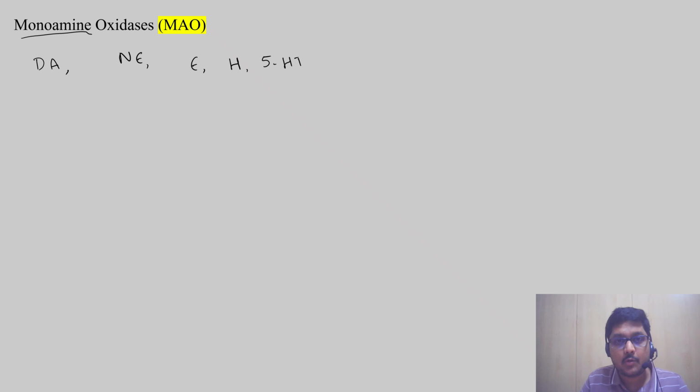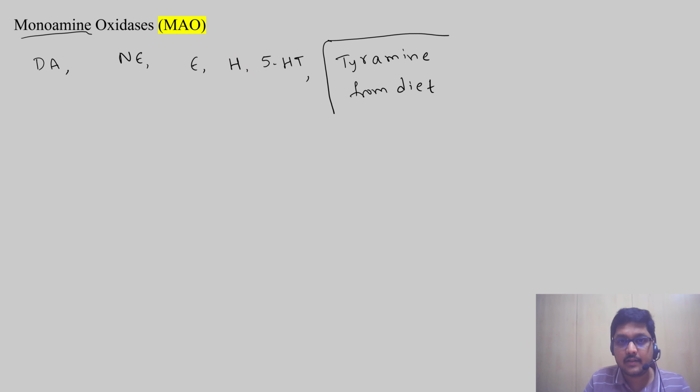These come under monoamines which are present endogenously in our body. Is there any other monoamine which we can take through food? Yes, tyramine comes under monoamine. It comes through diet.